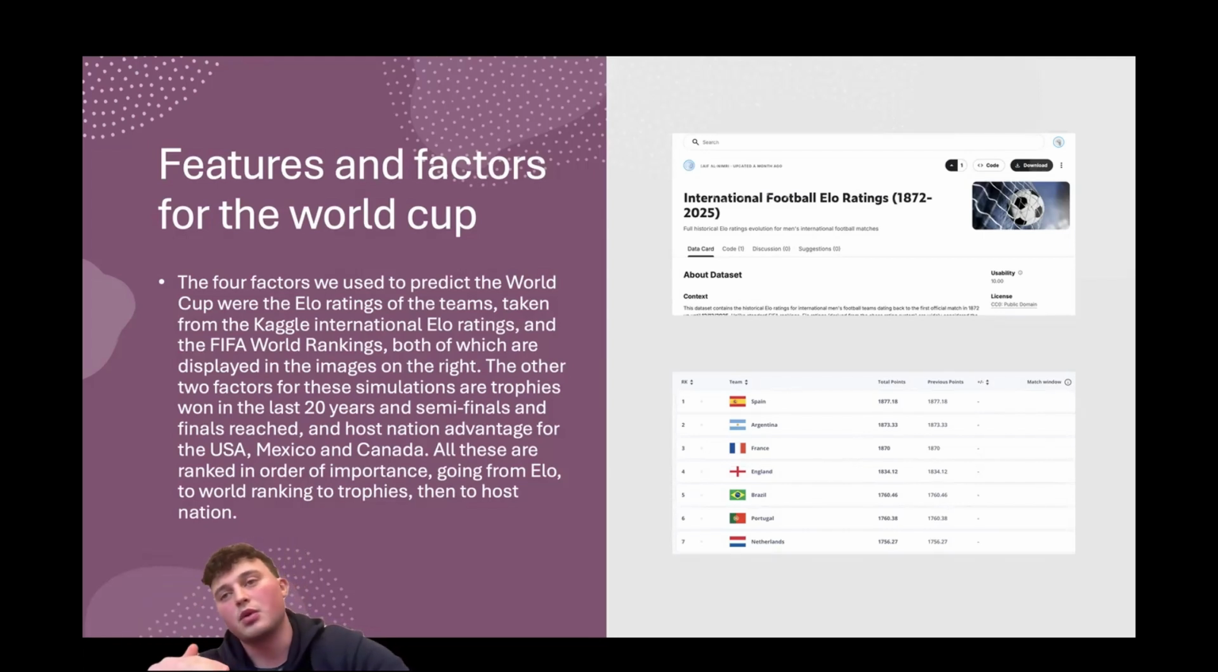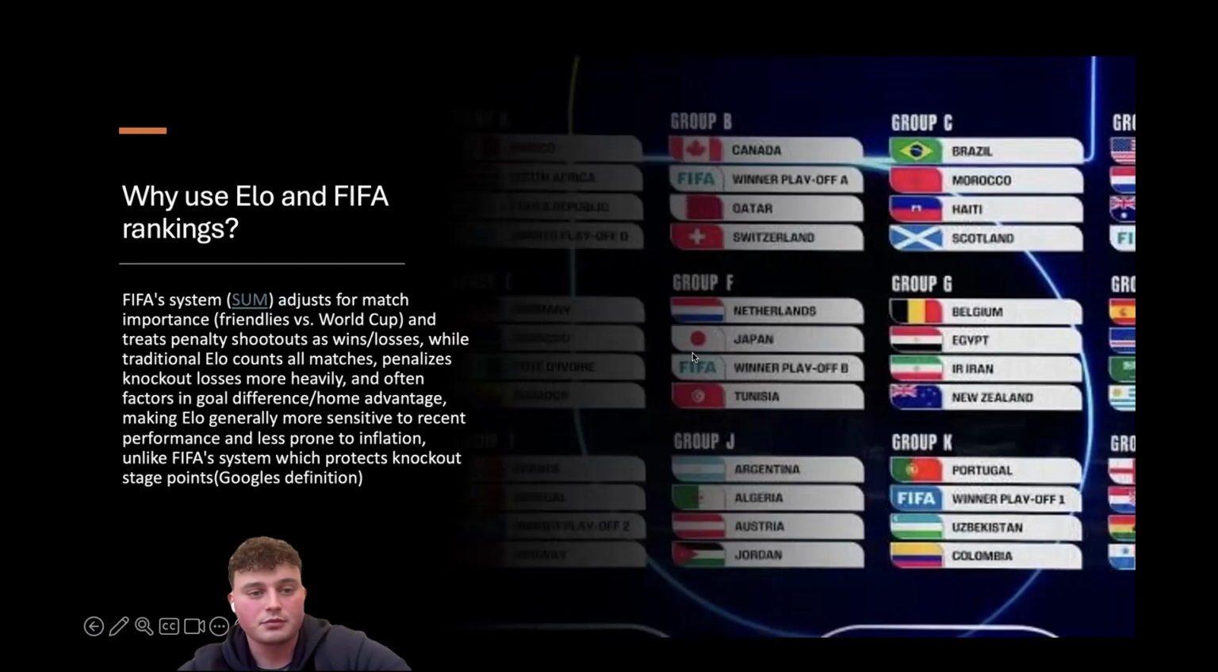All of these are ranked in order of importance, going from ELO to world rankings to trophies, and then to the host nation. So why we used ELO and FIFA rankings, because they're very similar. FIFA rankings adjust for match importance, like friendlies versus World Cups, and treat penalty shootouts as wins and losses. Whereas traditional ELOs count every game, penalize knockout losses more heavily, and take into account goal factor and home factor, so it's more accurate towards how well a team is actually doing.